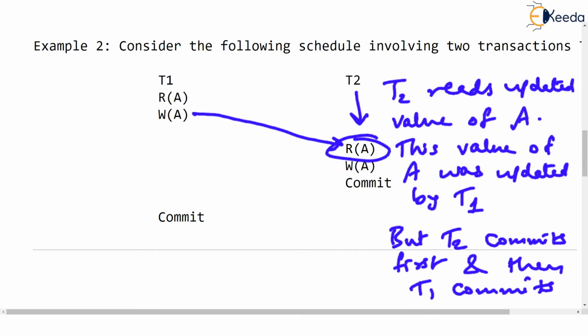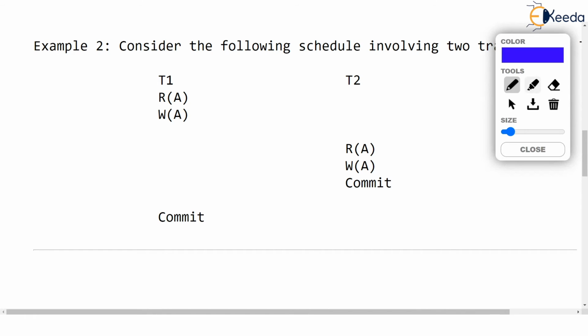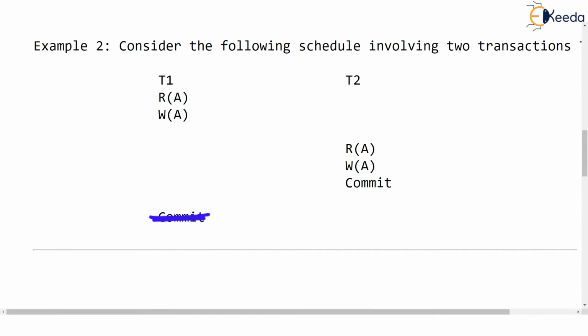Why? Because it's not always necessary, isn't it, that this T1 will fail. It's not always necessary. I hope you are understanding. By the way, if this commit operation was written right here, then whatever changes have been done by T1 are first written to the data store.